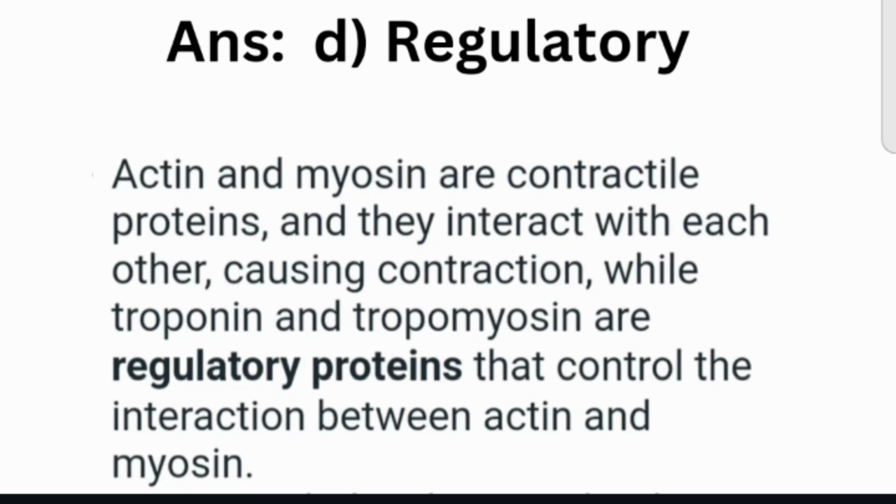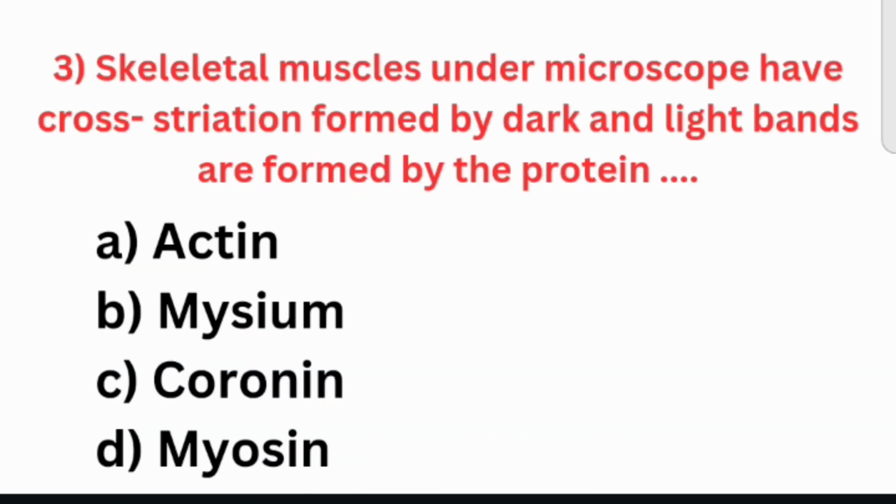Actin and myosin are contractile proteins and they interact with each other, causing contraction, while troponin and tropomyosin are regulatory proteins that control the interaction between actin and myosin. So, actin and myosin are contractile proteins and troponin and tropomyosin are regulatory proteins.